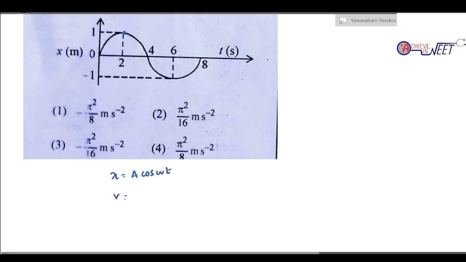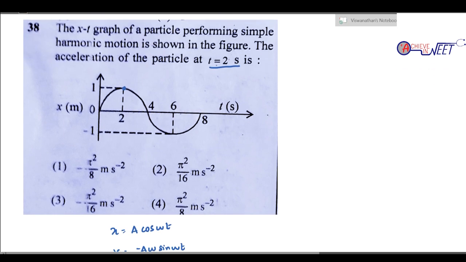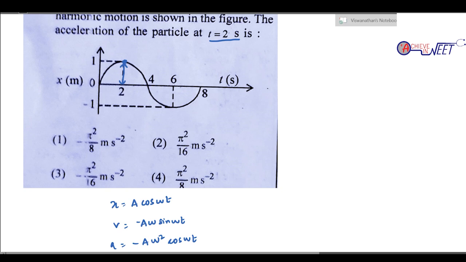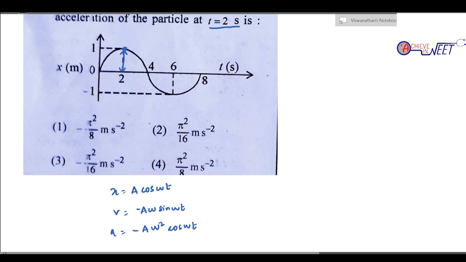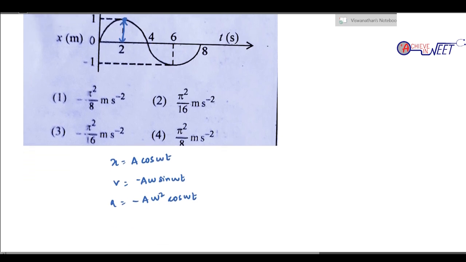So velocity is going to be minus a omega sin omega t, and acceleration is going to be minus a omega square cos omega t. At 2 seconds it is at the maximum displacement, so acceleration is at an extreme. It is at an amplitude. For example, SHM starts here.